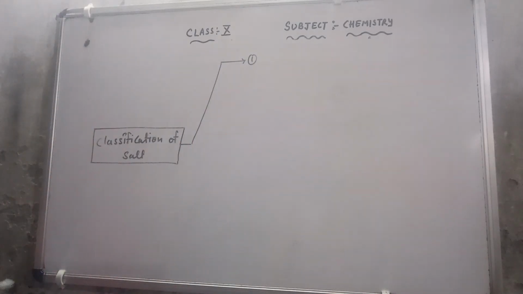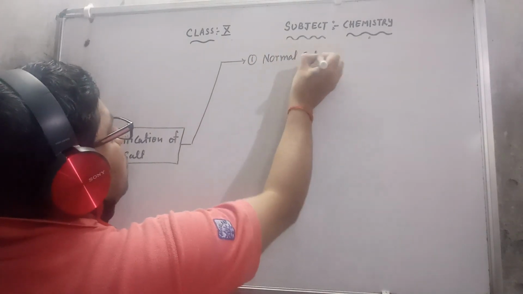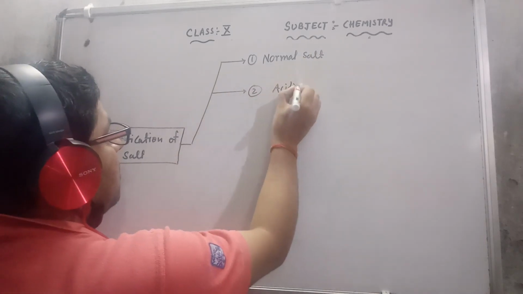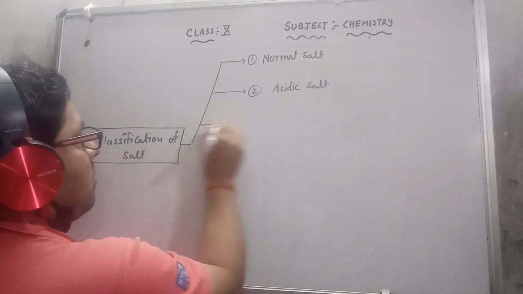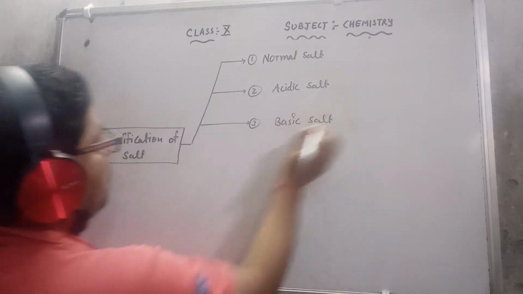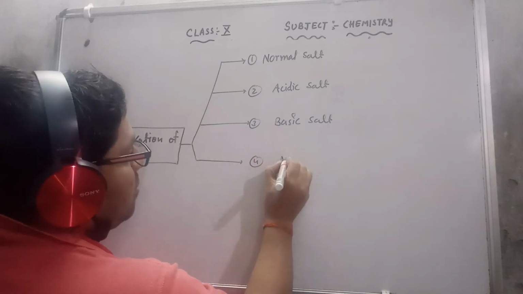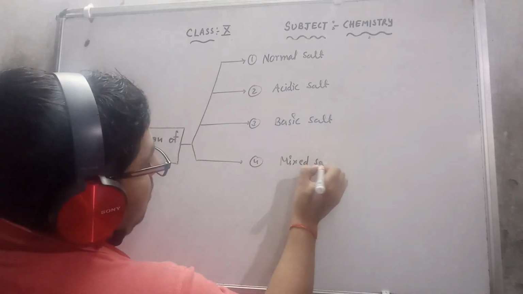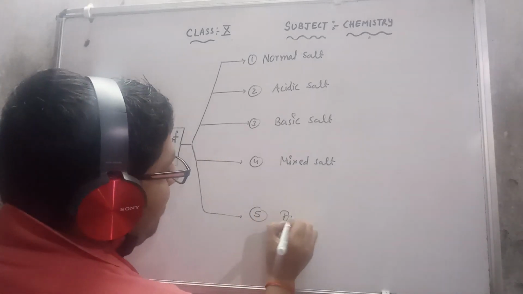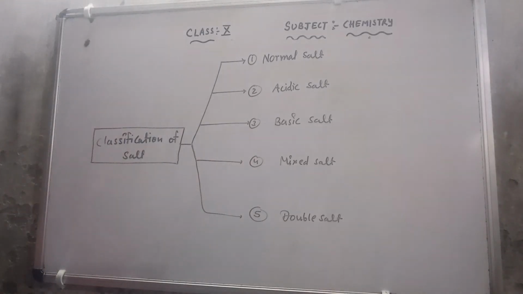First is normal salt. Second is acidic salt. Third is basic salt. Fourth is mixed salt. Fifth is double salt. That is a simple classification.